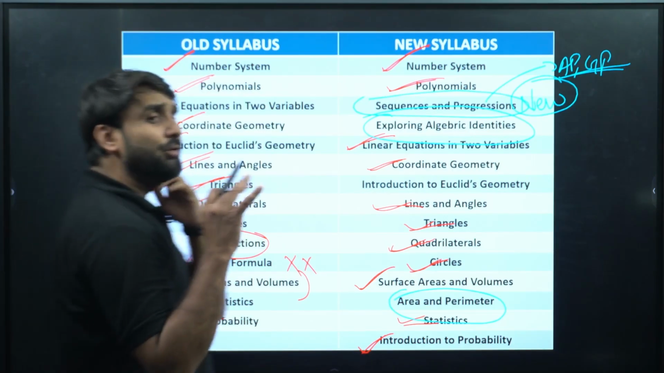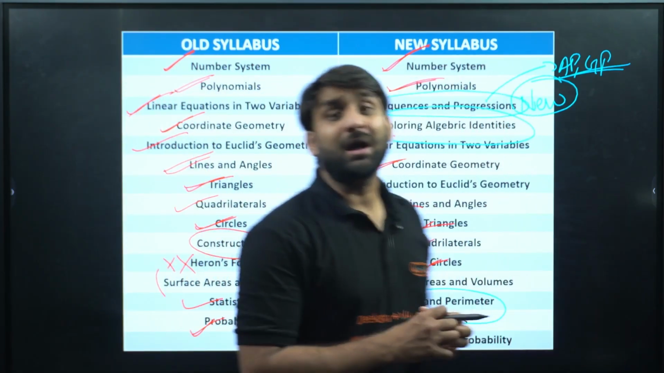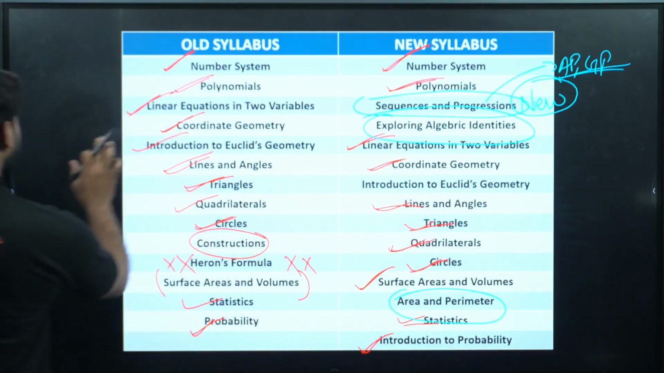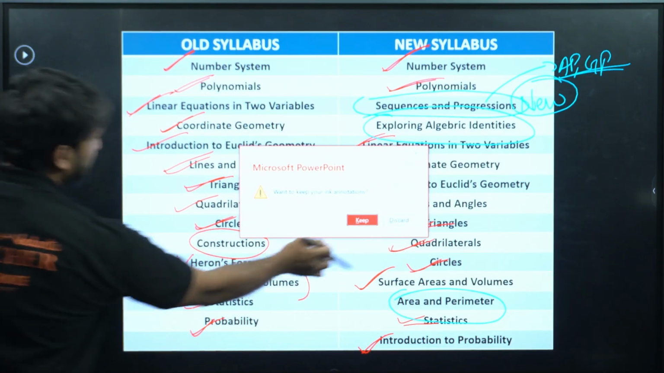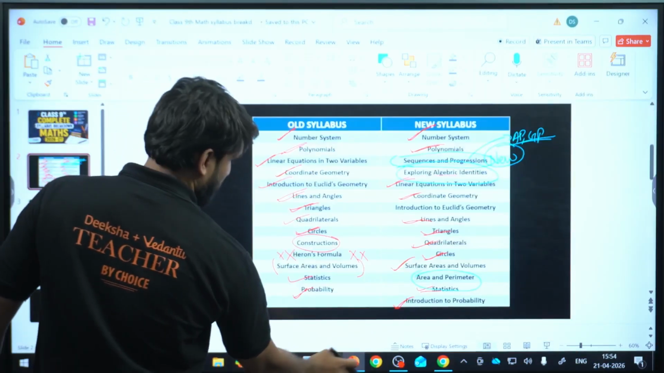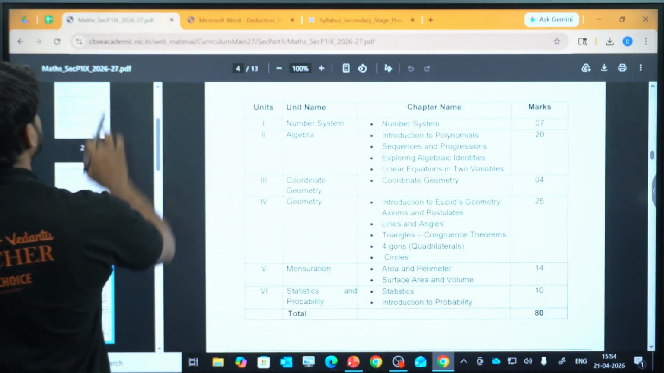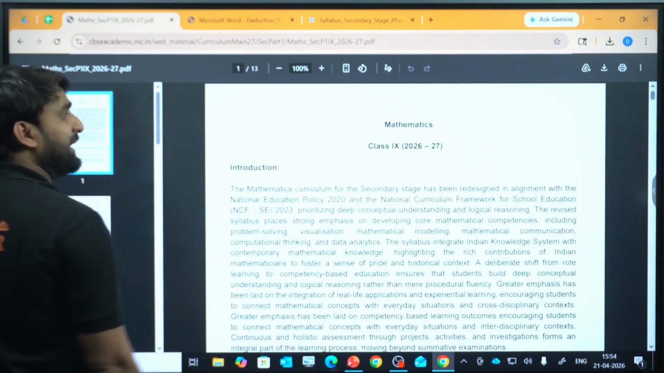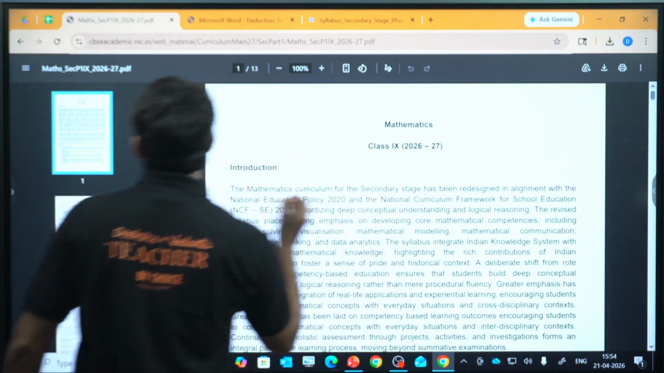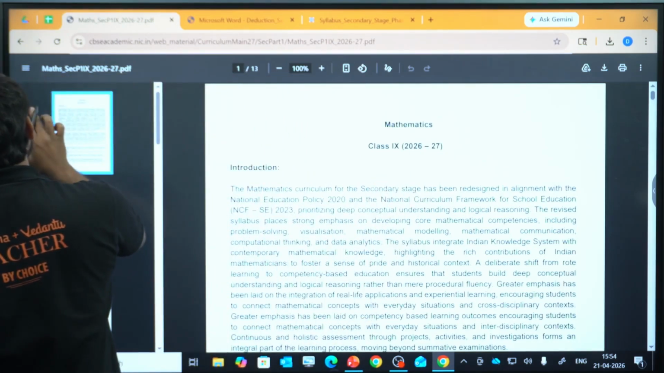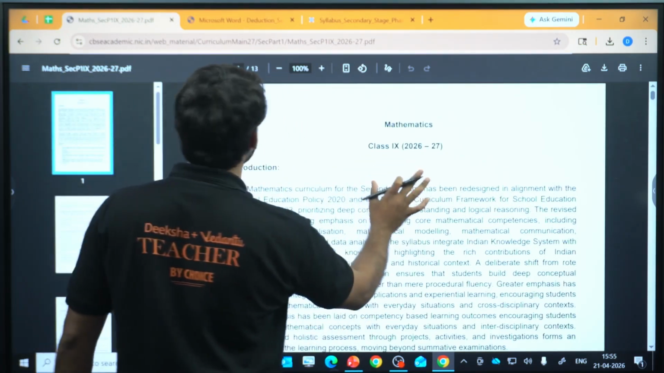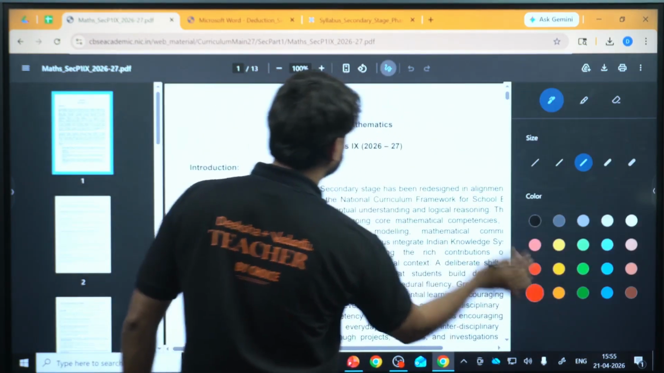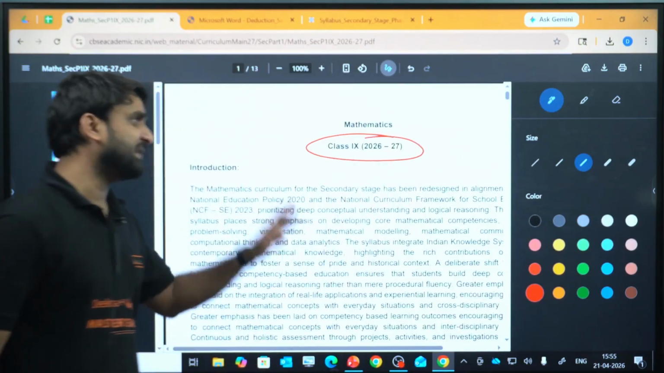Okay, now I'm going to give you a complete breakdown of what topics you have to study in these particular chapters. So let's go to the CBSE official website, my dear champion. Look at the CBSE official website. So this is all about mathematics class 9th 2026 and 2027. This is the official circular launched by the CBSE to give you complete clarity of your syllabus, champion.